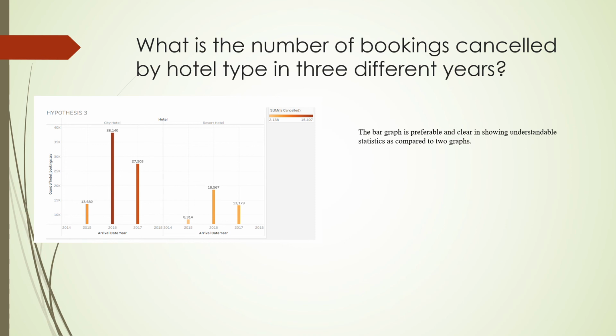So overall, we can analyze that city hotel bookings have been greatly impacted by the cancellation rate as compared to the resort hotel, and the prediction could be that more bookings lead to a higher cancellation rate. So whenever the bookings are higher, the cancellation rate automatically goes higher.